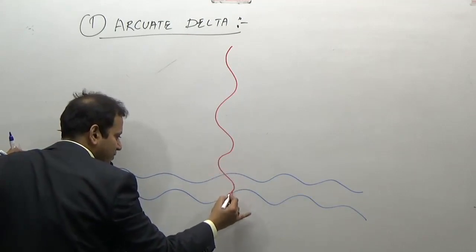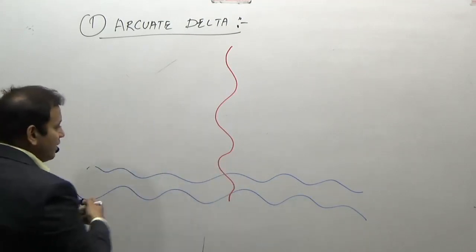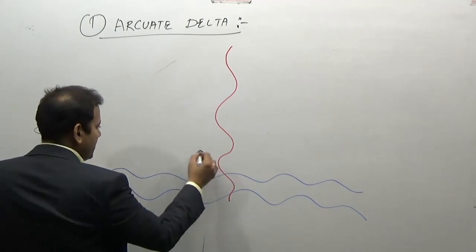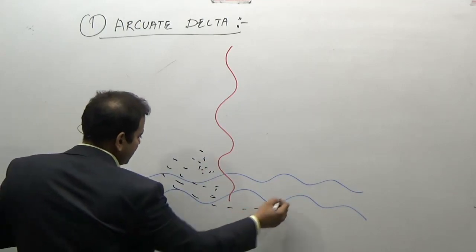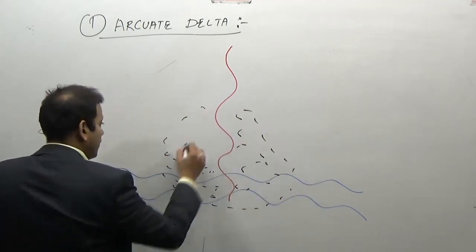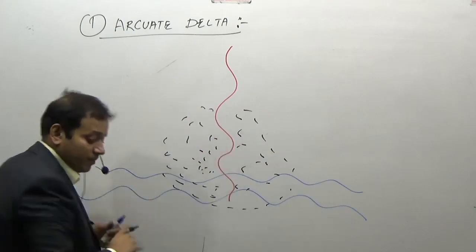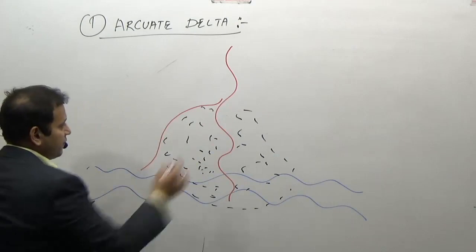It enters into the sea. As the sediments are coarse in nature, the river starts depositing the sediments in the surrounding regions. As a result of the deposition of sediments, land will be formed. The river will again get bifurcated into different channels.